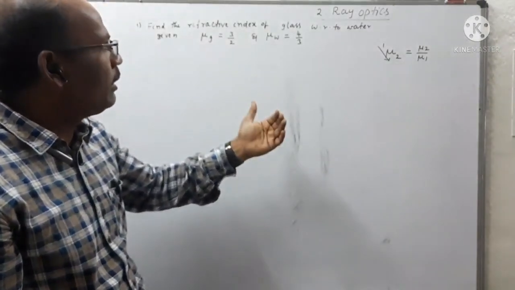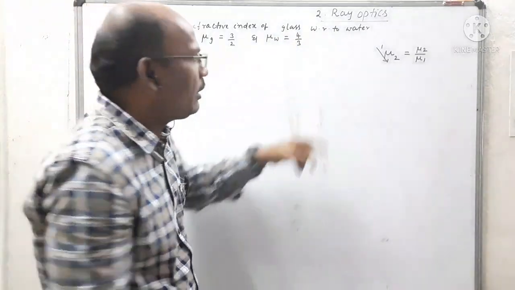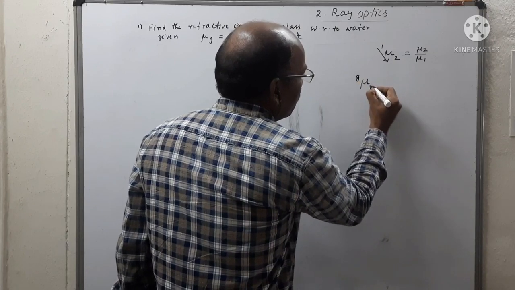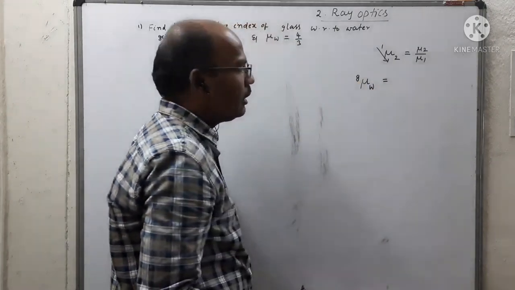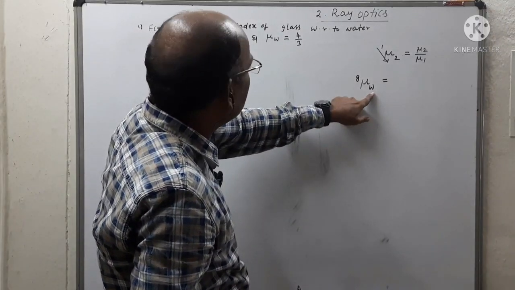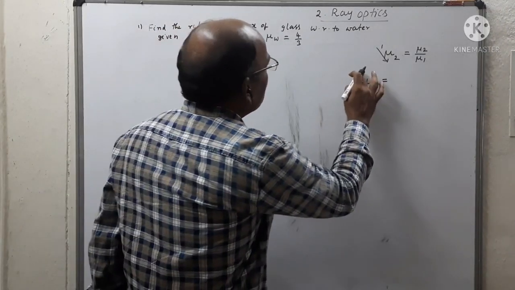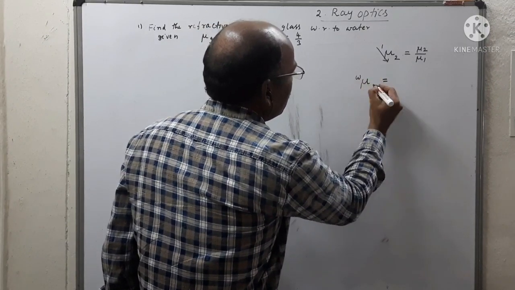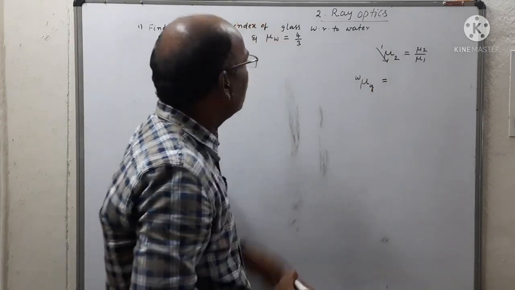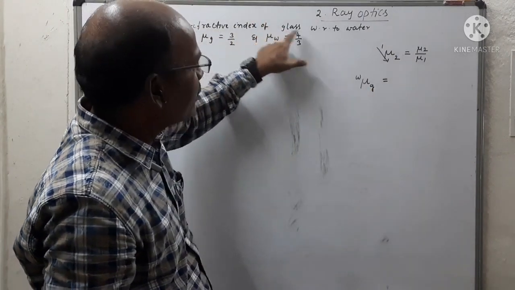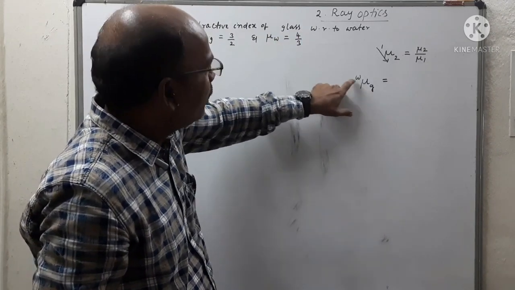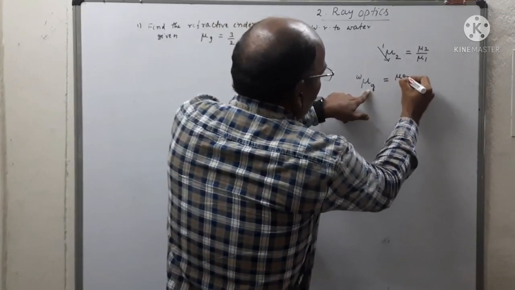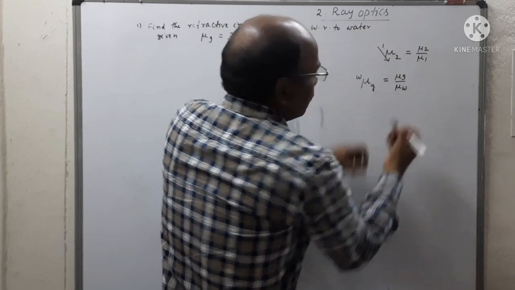So when light travels from glass to water, this can be written as mu. Then the relative refractive index of glass with respect to water. So this is W and this is glass. Okay. Find the refractive index of glass with respect to water. So this is 1 and 2. So this becomes mu G by mu water.